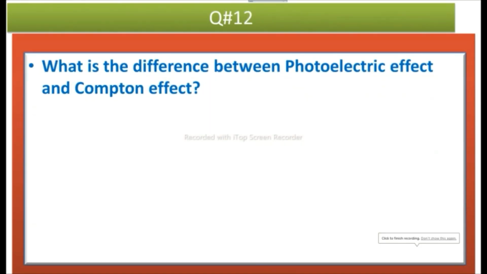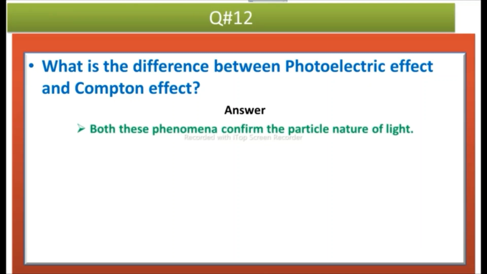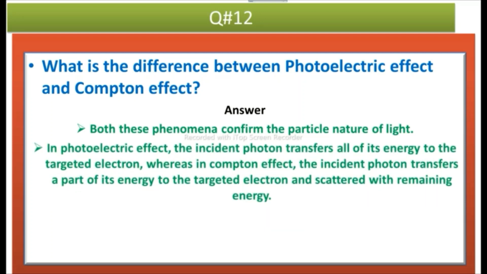What is the difference between photoelectric effect and Compton effect? Answer is, both these phenomena confirm the particle nature of light, but still there is a difference between them. In photoelectric effect, the incident photon transfers all of its energy to the targeted electron, whereas in Compton effect, the incident photon transfers a part of its energy to the targeted electron and is scattered with the remaining energy.